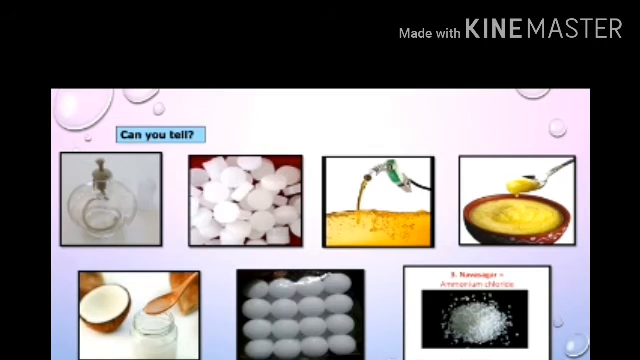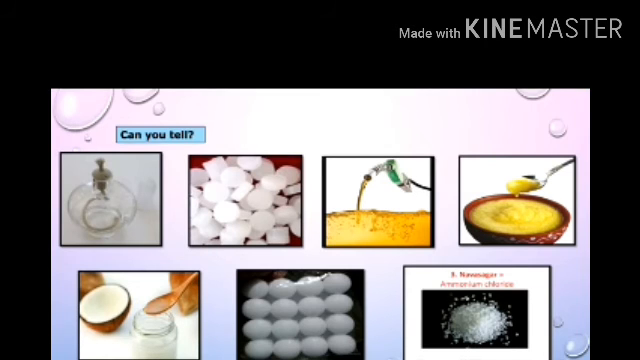Now see in the pictures there are some substances, for example spirit, camphor, petrol, ghee, coconut oil, naphthalene balls and ammonium chloride. Ammonium chloride is also called Navsagar. Out of these substances, ghee and coconut oil freeze in winter. You can observe that in the normal season they are in liquid form, but in winter they solidify.